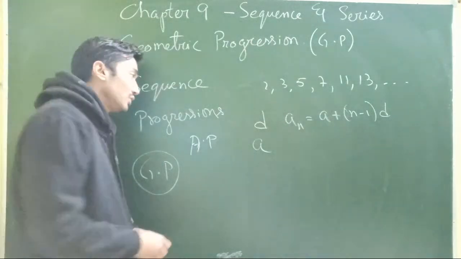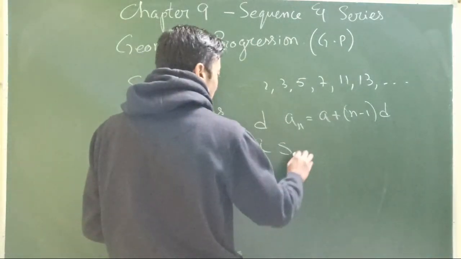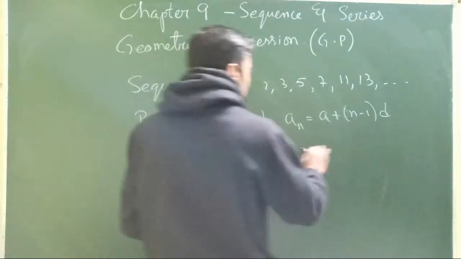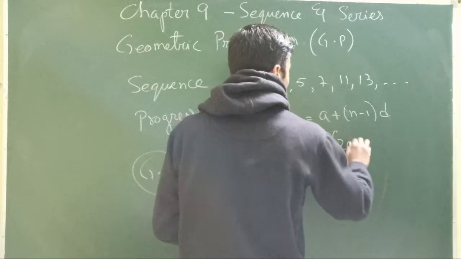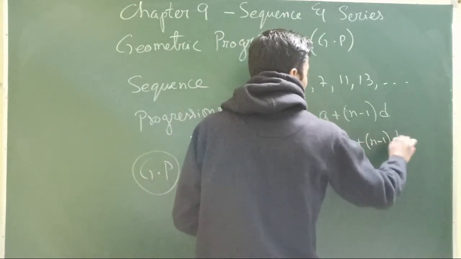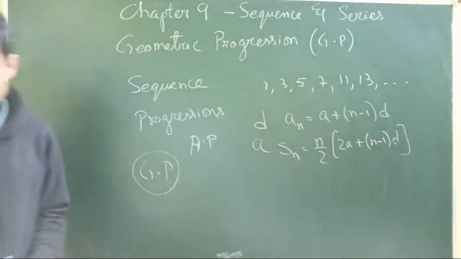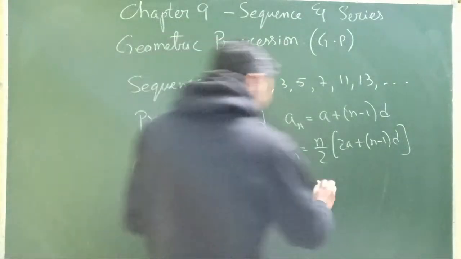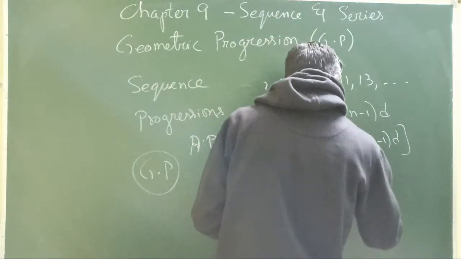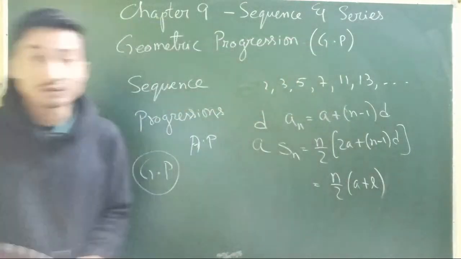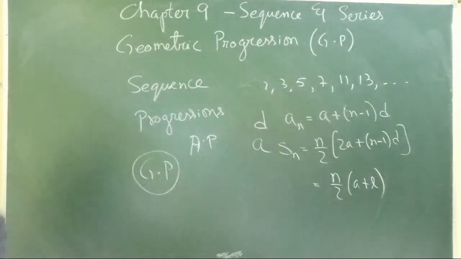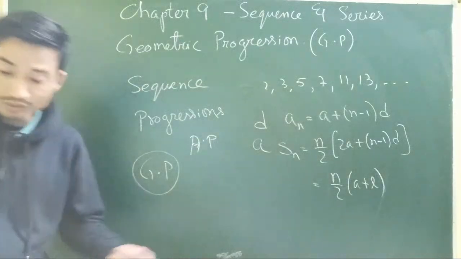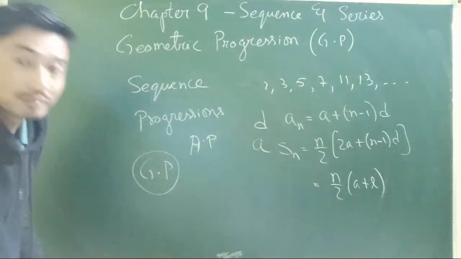Then we also had the sum of n terms of an arithmetic progression, given by n by 2 into twice A plus n minus 1 into D. Or the other one, n by 2 into A plus L, where, if we are given a finite progression, L represents the last term.